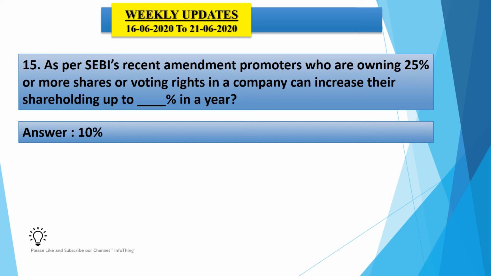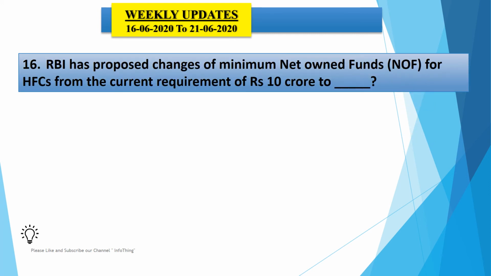Earlier this increase was staggered at 5%. Now they made it double, to 10%. SEBI also relaxed the conditions on the time gap between two qualified institutional placements, that is QIPs, from 6 months to 2 weeks. So here the answer is 10%. Earlier it was 5%. Now they can increase their shareholding up to 10%. When it comes to the static part, the SEBI headquarters is Mumbai, and the present SEBI chairman is Mr. Ajay Tyagi ji.